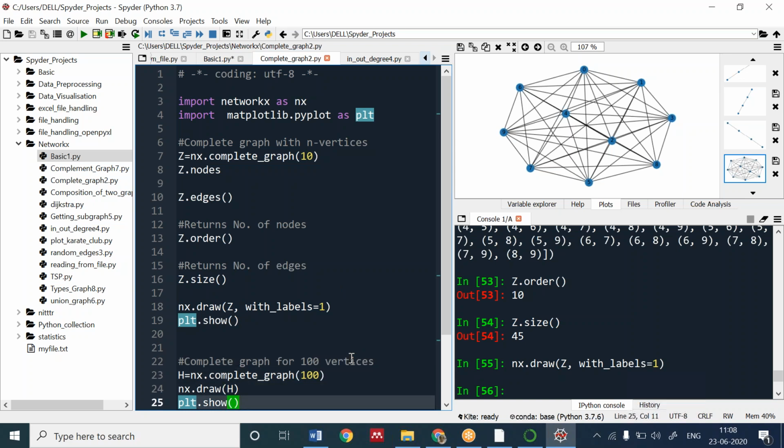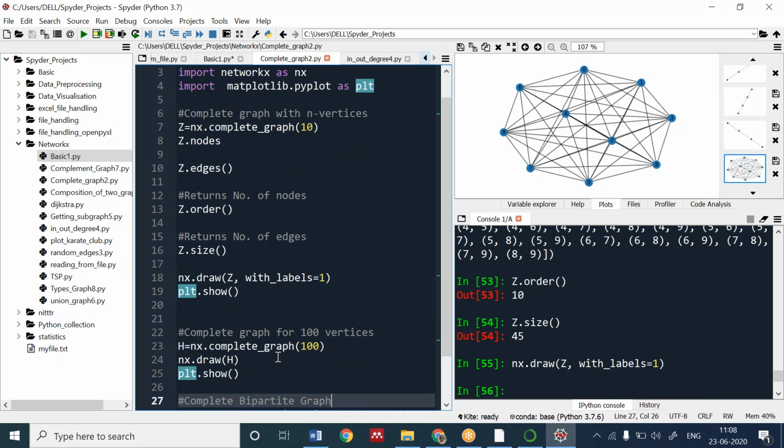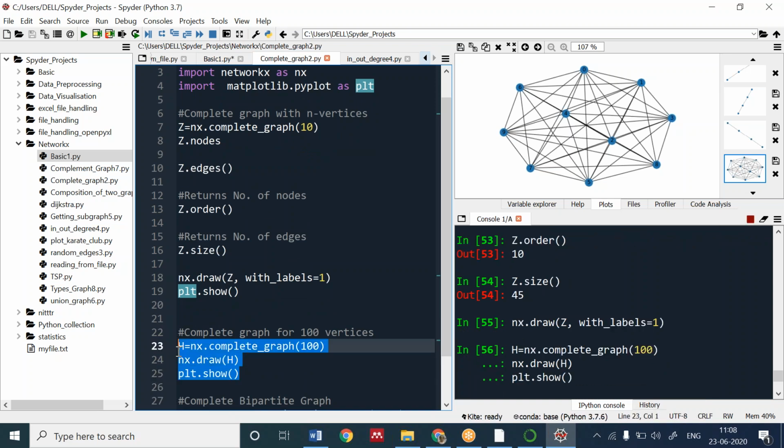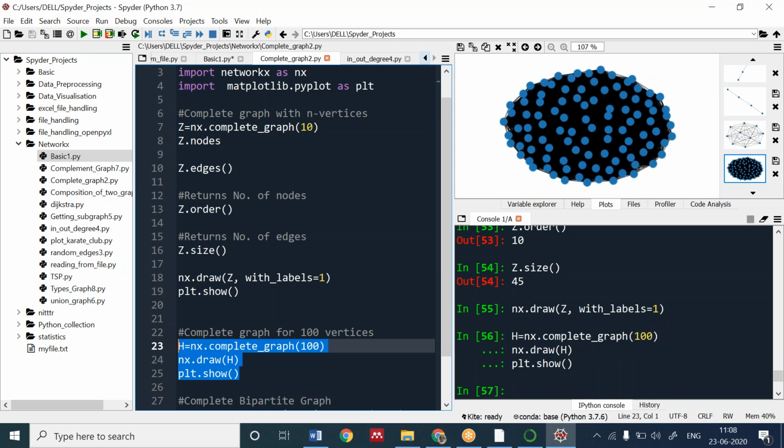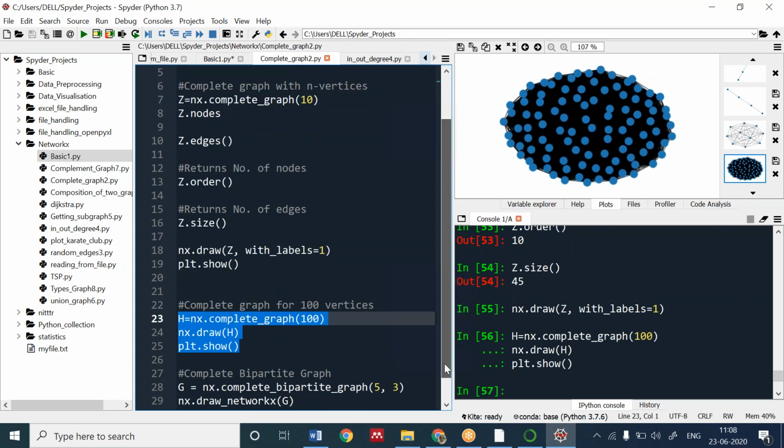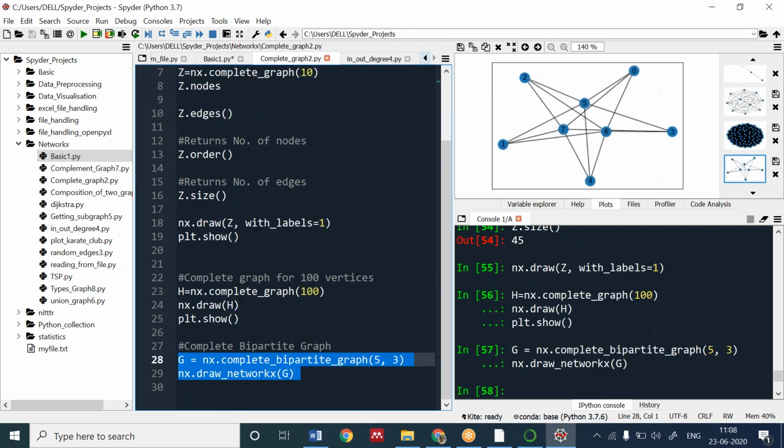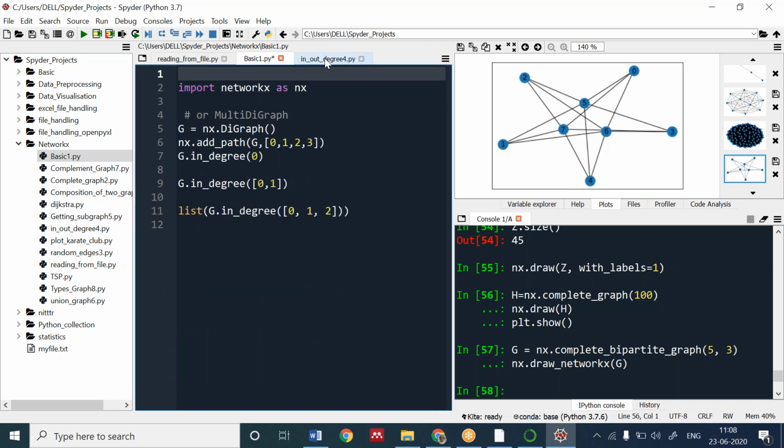Good. Similarly, if you want 100 vertices, you can make the graph for 100 vertices. It's showing black because there are too many edges in that. It's a bipartite graph, it looks like a star. You will be studying what a bipartite graph is in your further studies. Now moving on with the in and out degrees.